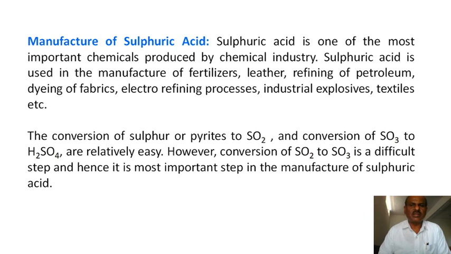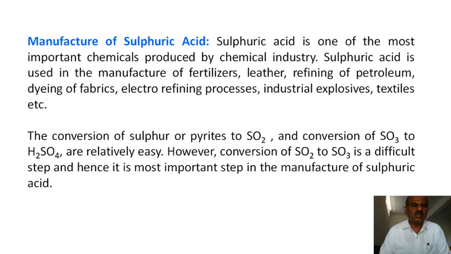Sulfuric acid is one of the most important chemicals produced by the chemical industry. You know about sulfuric acid. It is very important to the agriculture industries, fertilizer industries, leather industries, petroleum industries, as well as plastic industries, electroplating process, refining process, as well as a number of explosive and textile industries. This is a very important chemical which is required in all types of industries.